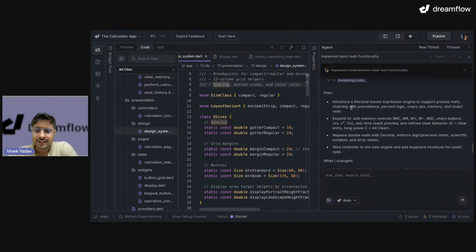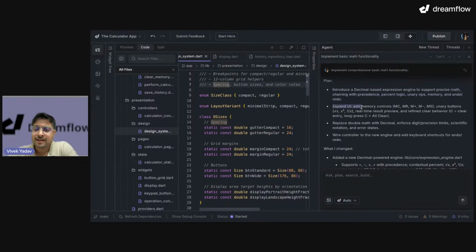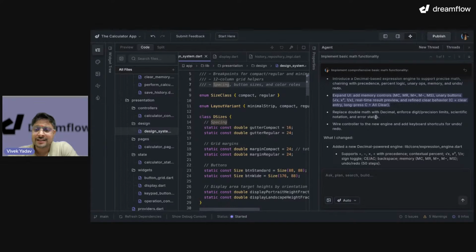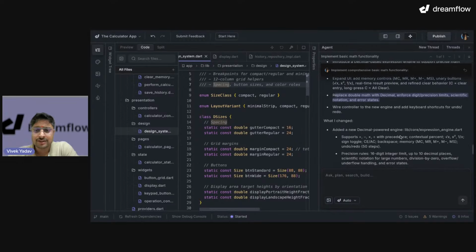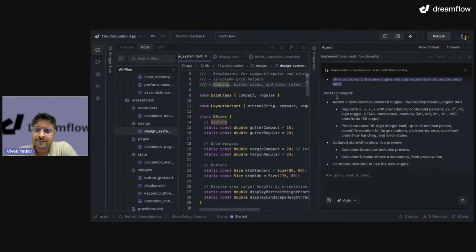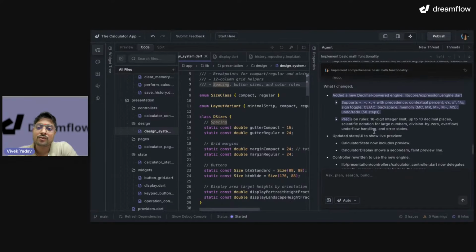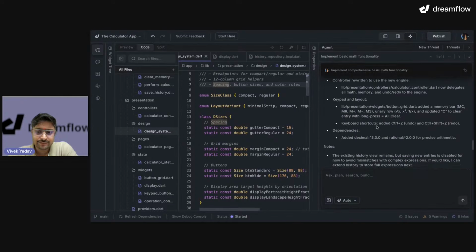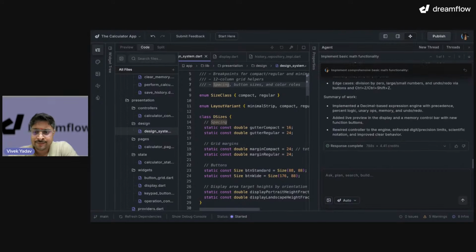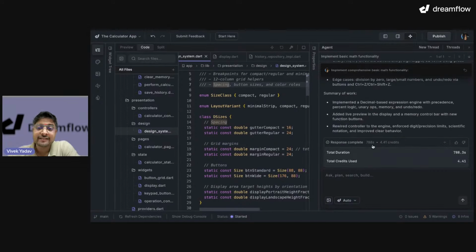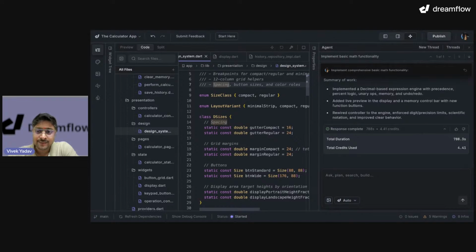Right. So it is saying that it introduced a decimal-based expression engine, expanded the UI for more memory controls, replaced double math with decimal. Okay, that's good. It wired the controller to the new engine and added a keyboard shortcut for undo redo. Thank you so much. What has changed? So it has also given a nice preview or summary of what has been changed. There are a lot of things, and that's great. For it, it took 788 seconds and it utilized 4.41 credits.